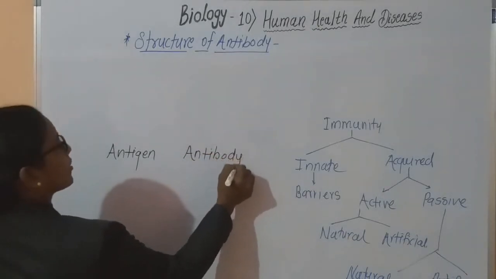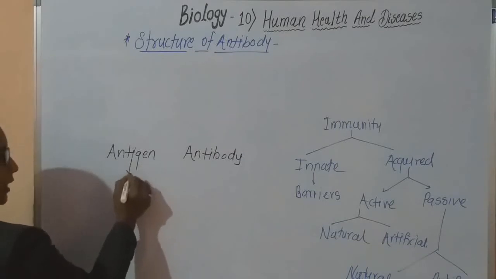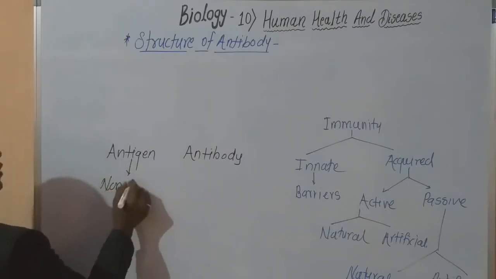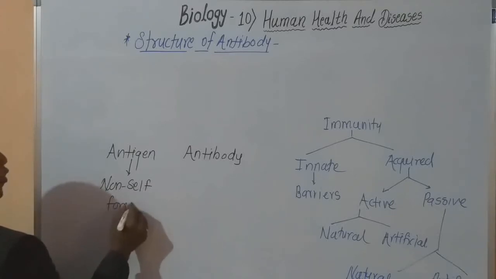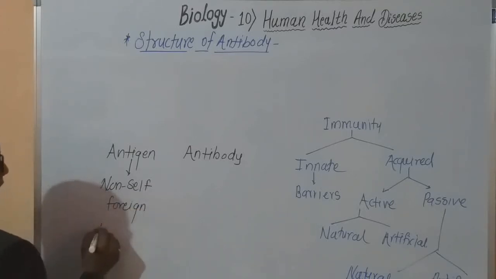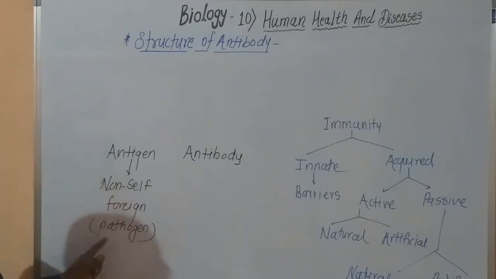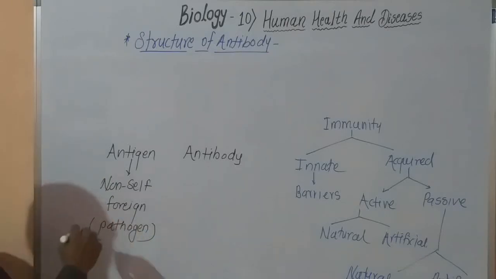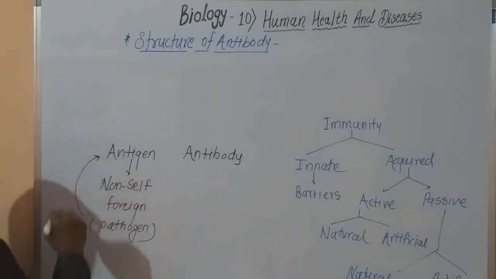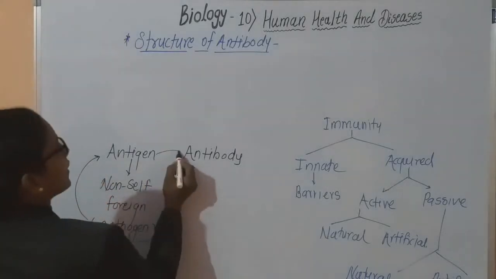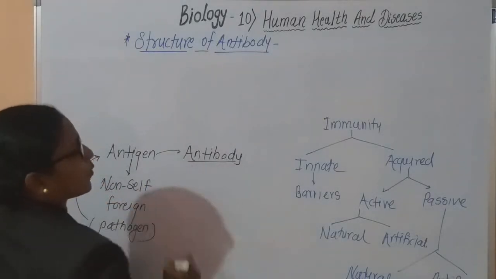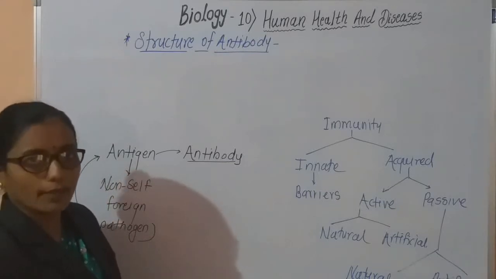These antigens are non-self components, that is, foreign substances, and they are released due to the entry of a pathogen. When a pathogen enters our body, an antigenic stimulus is developed, and this antigenic stimulus is responsible for the production of antibodies.